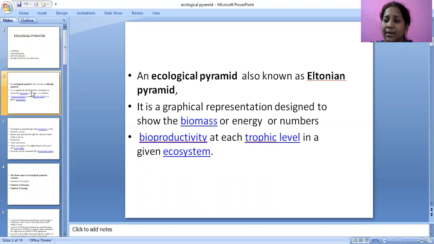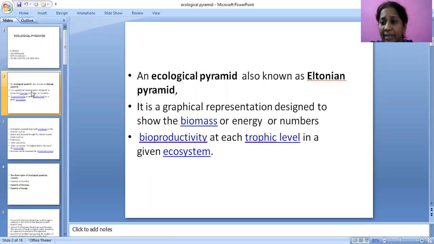Ecological pyramids are the graphical representation designed to show the biomass or energy or numbers in a particular trophic level, and the bioproductivity at each trophic level in a given ecosystem.